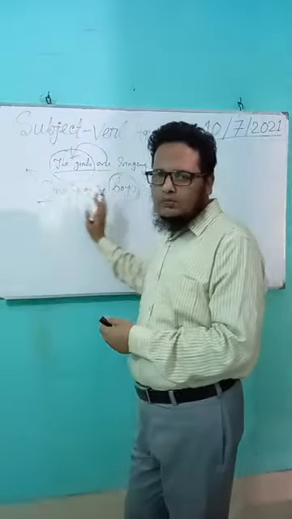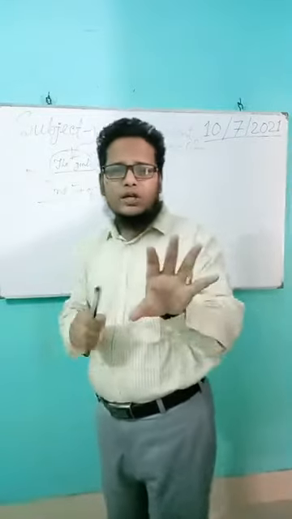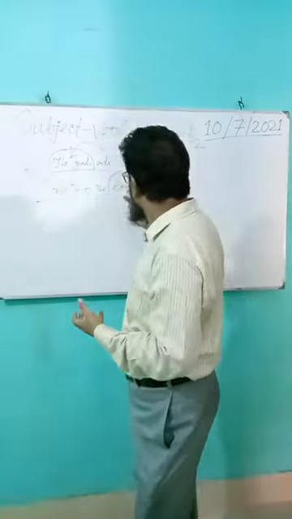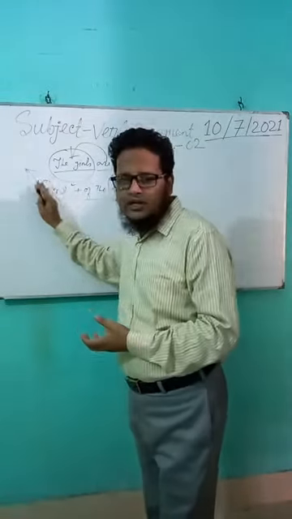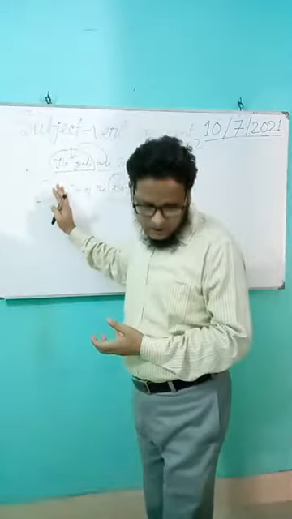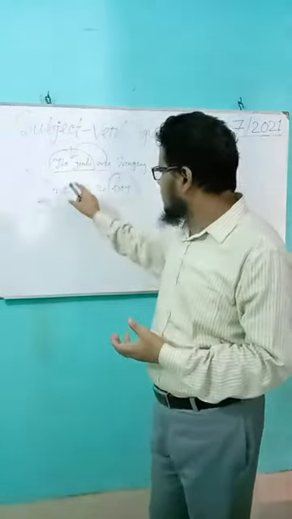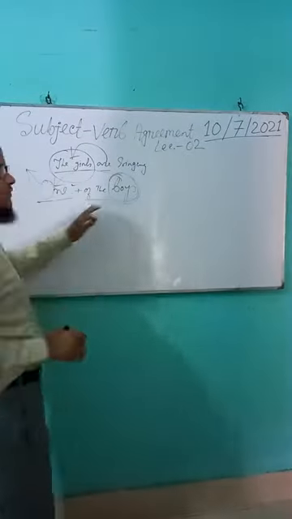The verb must agree with the subject, not with phrases. The subject is one here, so the verb must agree with the subject one, not the phrases.